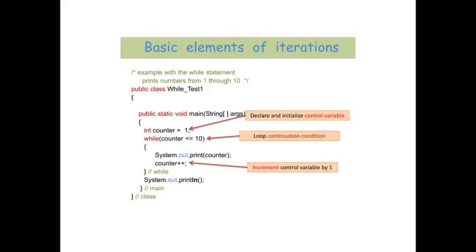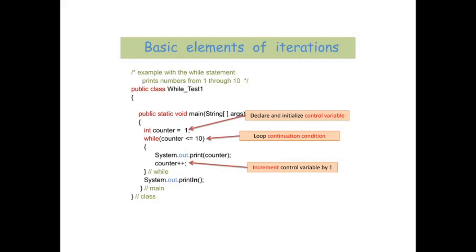Now, what are the basic elements of iterations? First of all, the initialization of a variable that is going to contain the number of times the loop is going to be executed. Then there should be a condition that is known as the terminating condition of an iteration. This condition should specify when you are going to leave a particular loop.